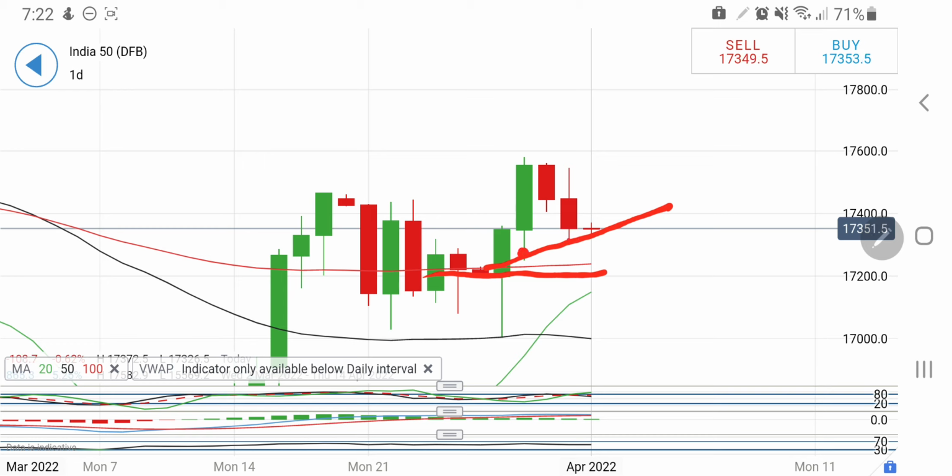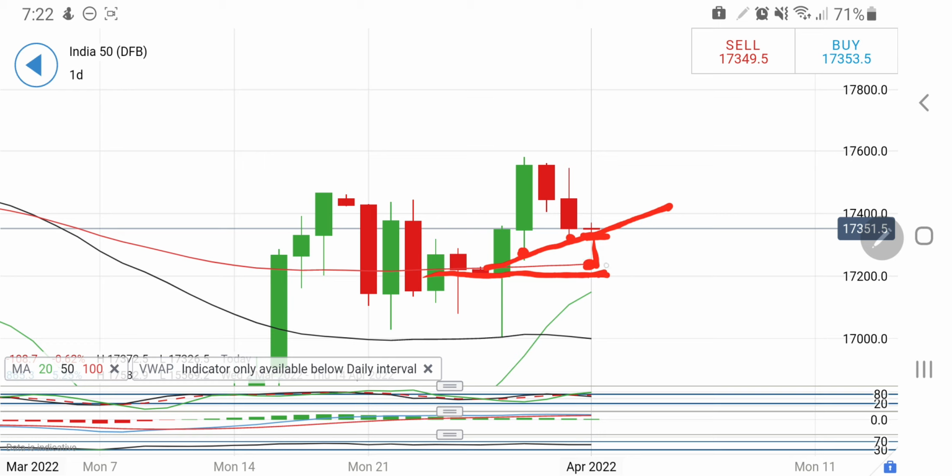This candle also and this candle. So higher lows is something which is observant, and 17,300 is the support. So yes, short only if you see it trading below 17,300. Below 17,300, my next target, this is the 100 period moving average at around